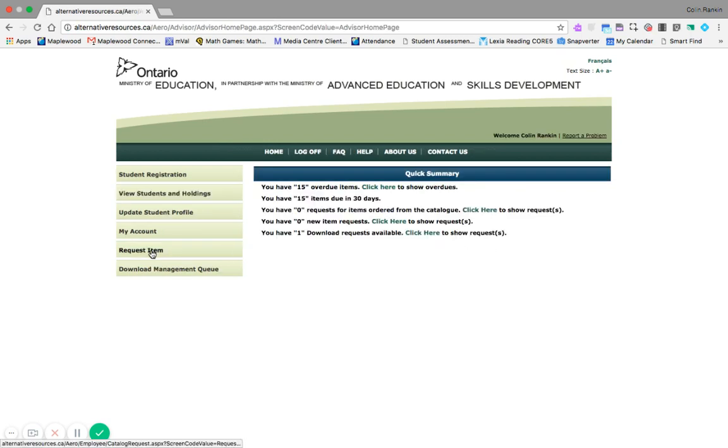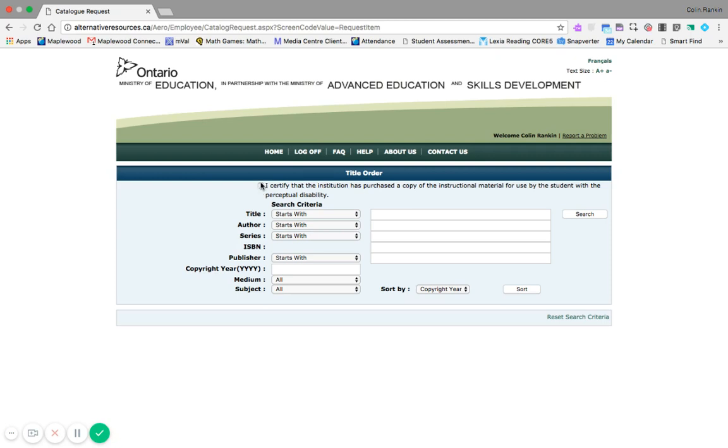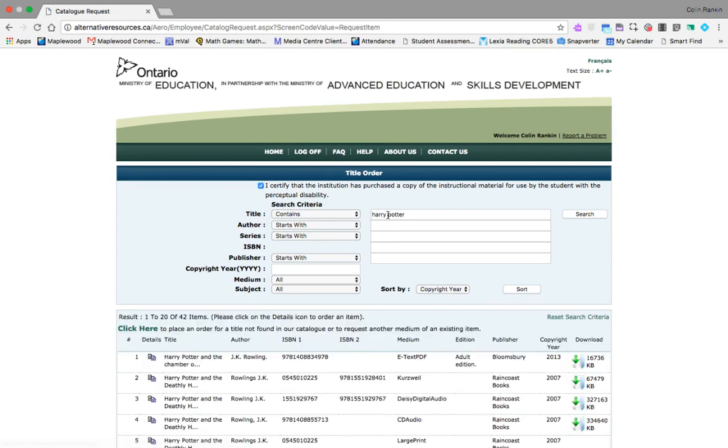And take a look at this. You request items, and you can see what kind of content they have in AERO. You have to check off that you certify that the student that you're helping does have a perceptual disability. An easy way to do a search is to go to contains under title. That'll help with your search. So I'll just look up some Harry Potter books, and you'll see what kind of digital text we have access to.